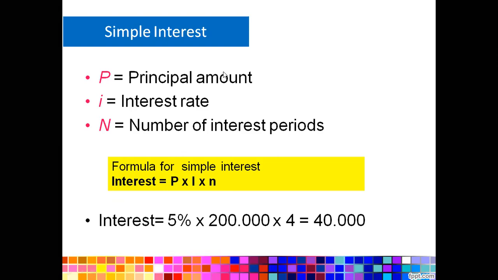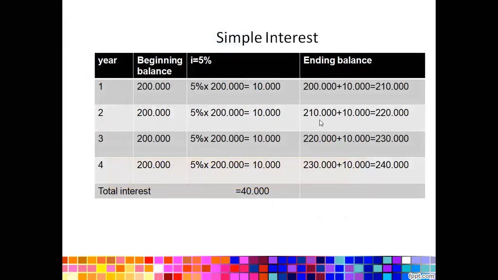P represents the principal amount, I represents the interest rate, and N represents the number of interest periods. So to calculate the total interest, it is 5% times 200,000 times 4, which is 40,000. So you can save your time in calculating the total interest, right?